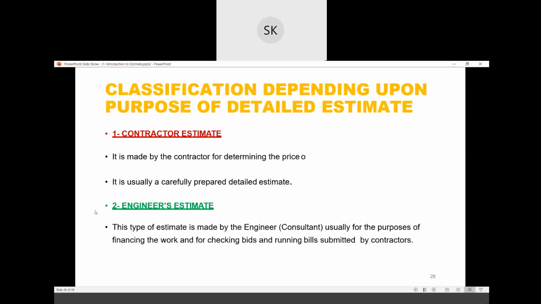Running bills means the project which is going on, and suppose, as I discussed earlier, you have been given a G+6 building, after G+2 you submit a bill to get that much amount of money, so that is called a running bill.